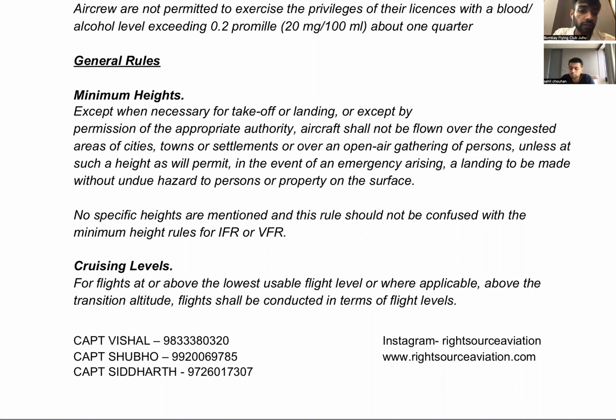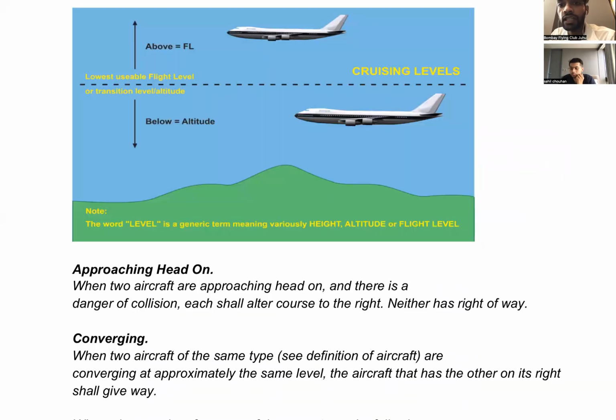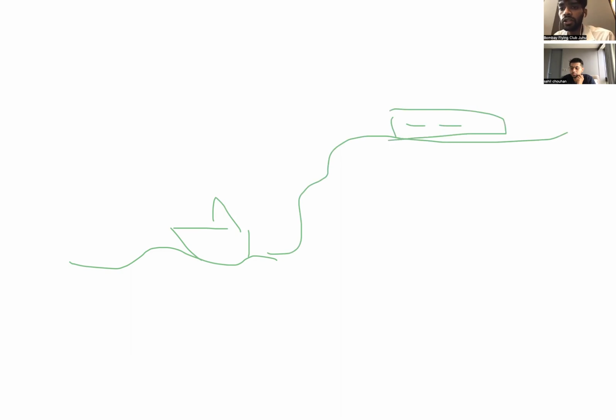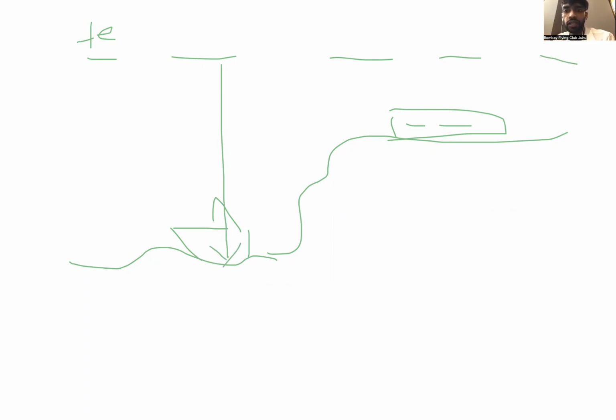Thereafter that, cruising level. Cruising level is such that what flight levels we are supposed to fly. We studied this. If you remember, if you are at mean sea level, I made you draw a diagram also. If this is a boat and there is an airfield over here, and you would be flying below the transition altitude, you are supposed to calculate your vertical height from the basis of mean sea level, that is the lowest point on the ground, and that would be known as altitude. It would be measured on the basis of the Q code known as QNH. That is the pressure that you'll set.